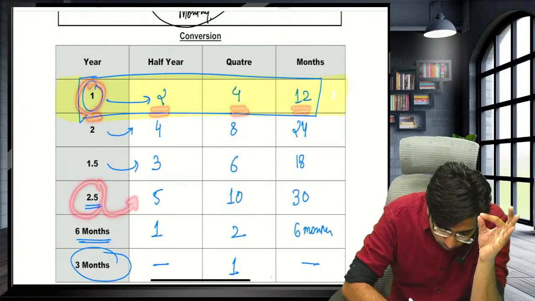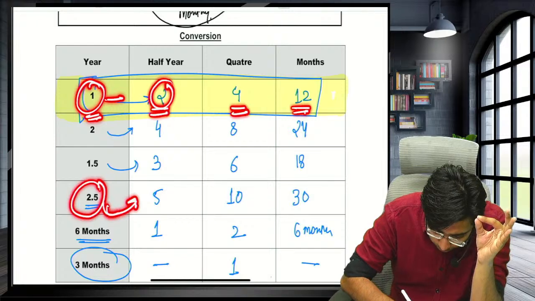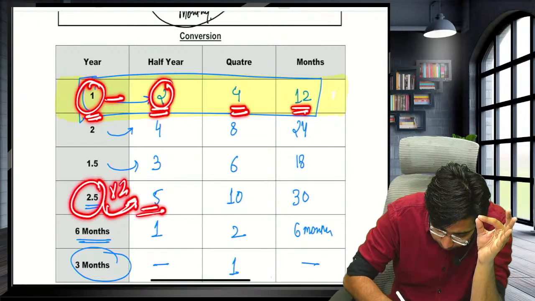Yes, sir. In 1 year, there are 2 half years. So in 2.5 years, it will be 2.5 multiplied by 2.